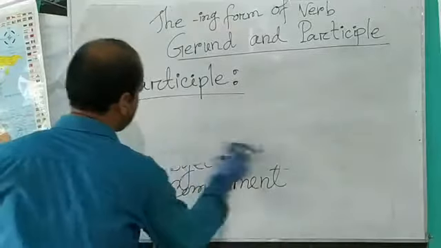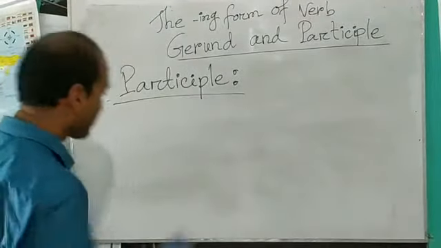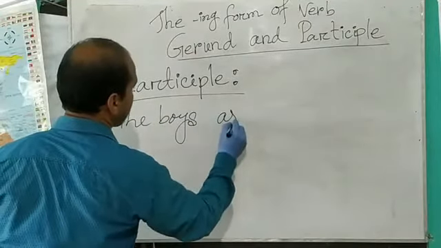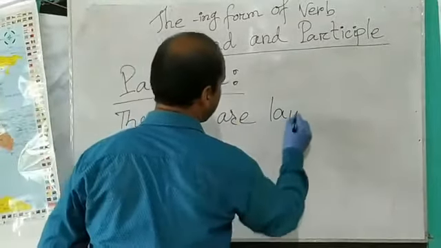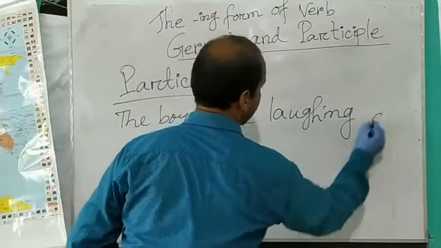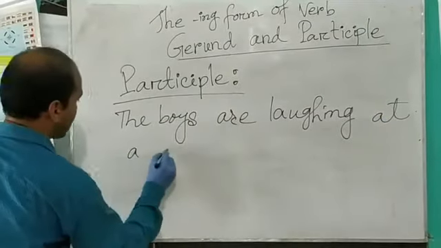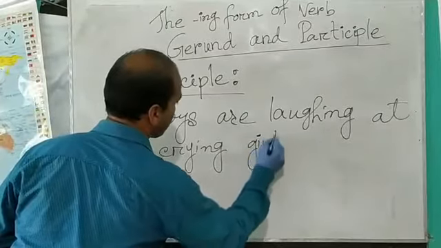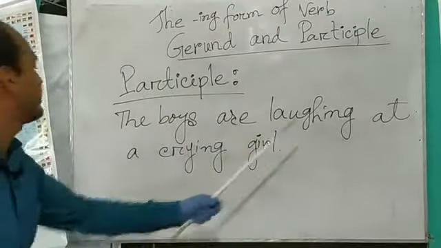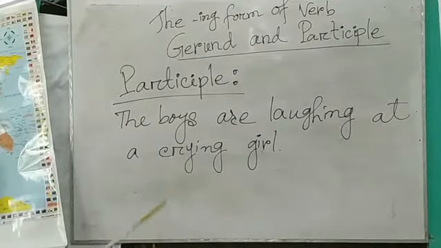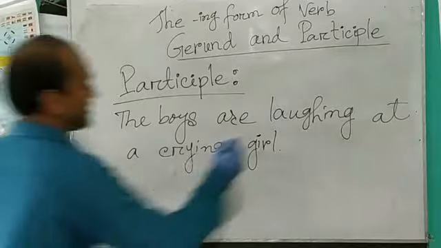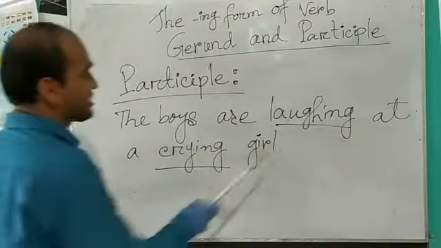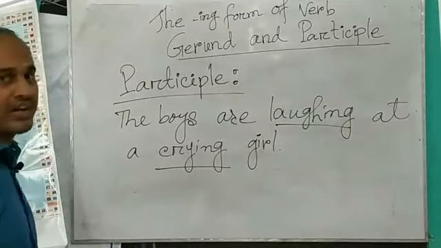Dear learners, now I will show you a sentence. The boys are laughing at a crying girl. Here you can see, the boys are laughing at a crying girl. Dear students, here we use two verb ing forms, the first one and the second one. Dear learners, look carefully. This verbing doesn't qualify a noun.